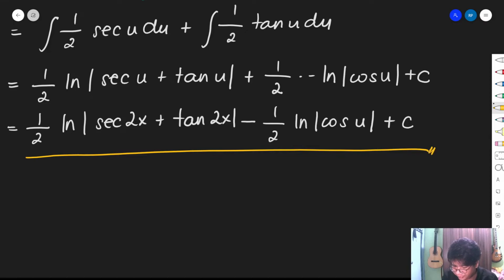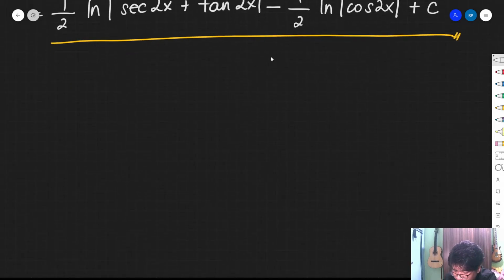Siyempre dapat straight. Ayan. So this is our final answer, no? One-half of the natural logarithm of secant 2x plus tangent 2x minus one-half of the natural logarithm of cosine 2x. Oy, this is not u anymore, no? This is 2x na. Ayan. So, okay. So, I hope you get it, guys, no? So, game, let's proceed with example number 3, of course.